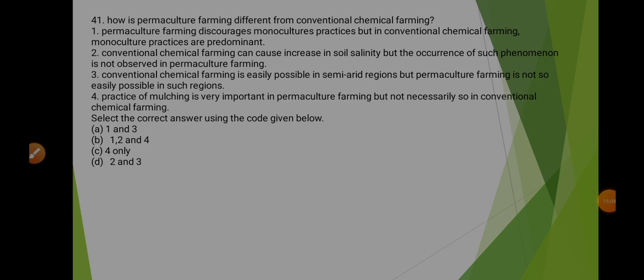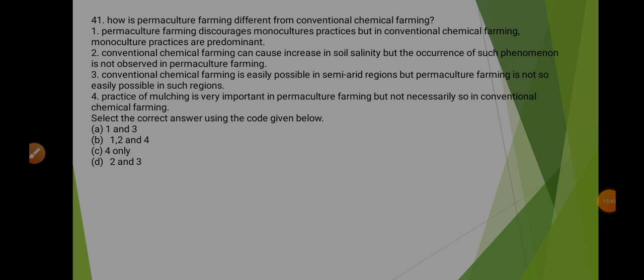Statement 2, conventional chemical farming can cause increase in soil salinity, but the occurrence of such phenomena is not observed in permaculture farming. So this statement is also correct, because in conventional farming we are using fertilizers, so soil salinity will increase. Now statement 3, it says conventional chemical farming is easily possible in semi-arid regions, but permaculture farming is not so easily possible in such regions. This statement is wrong, because permaculture can be practiced in semi-arid regions.